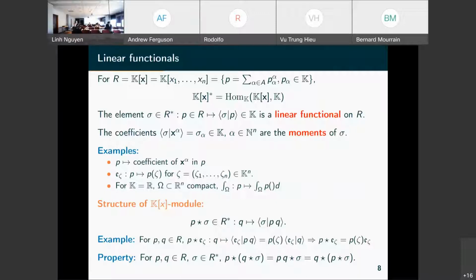So we have a way to multiply a polynomial with a linear functional by this formula, which is here. And a very simple exercise, when we multiply P with the evaluation, we find the value of P at the point times the evaluation.